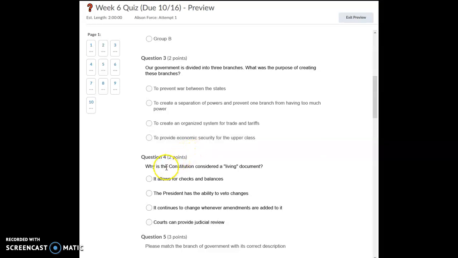Question 4. Why is the Constitution considered a living document? It allows for checks and balances. The President has the ability to veto changes. It continues to change whenever amendments are added to it. Courts can provide judicial review.